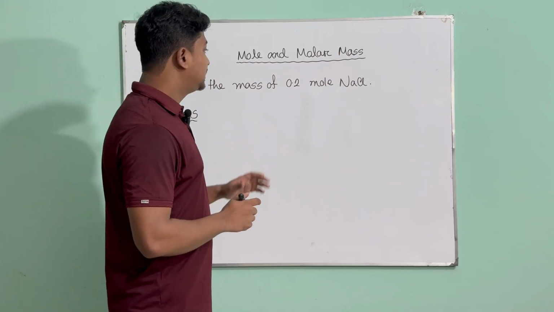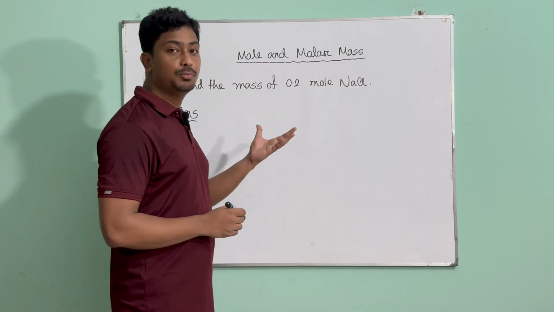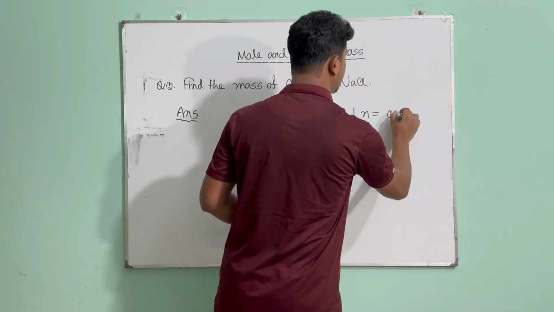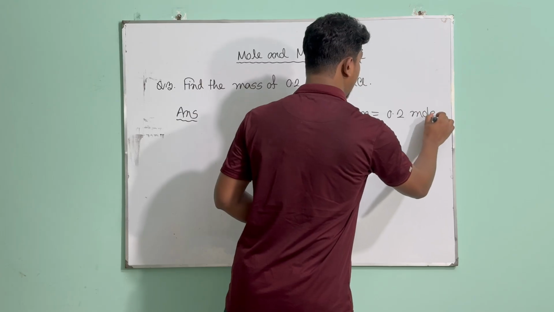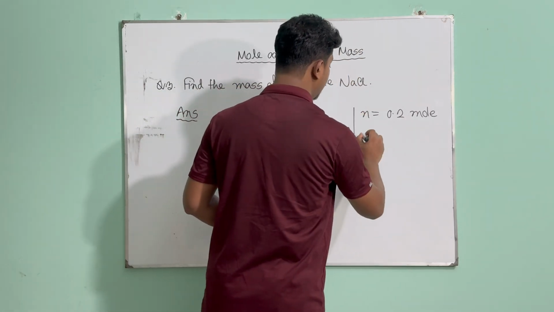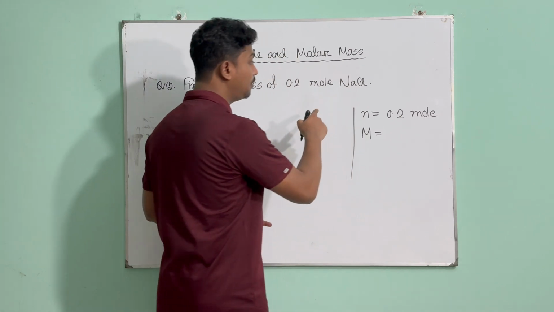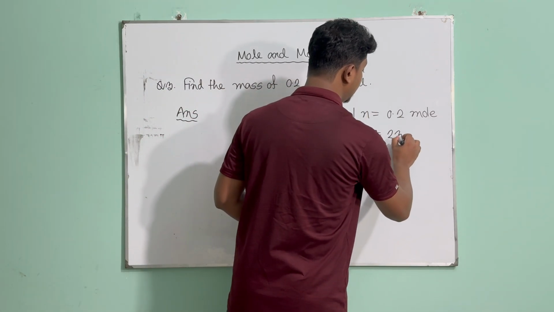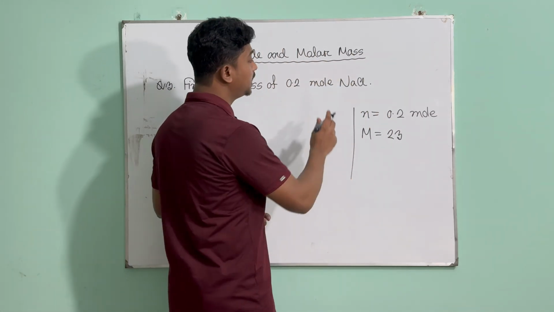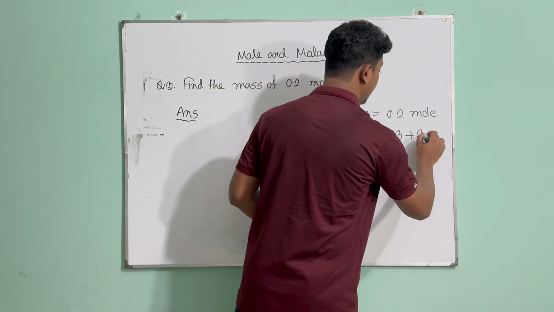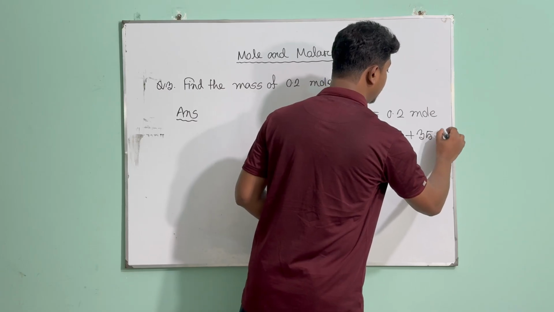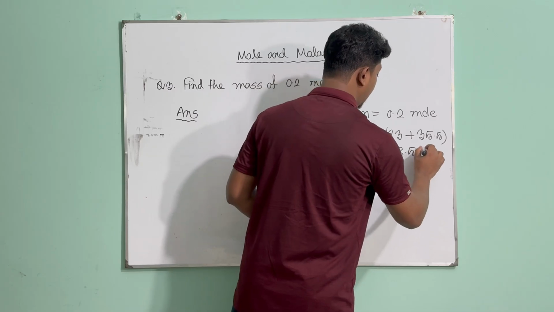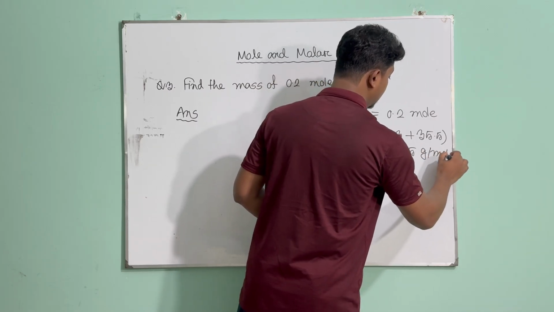Okay, so let's see what information we have in this question and put it in our right column. First of all, we have the number of moles. So n equals 0.2 mole. We know that n represents mole. And then we have the compound, that means sodium chloride, so we also have the molar mass. For that one, we need to find the molecular mass first. So the atomic mass of sodium is 23, that we can find from the periodic table, of course, and the atomic mass of chlorine is 35.5. Now we have one sodium and one chlorine, so we don't need to multiply it with anything. So when you add them, you're going to get 58.5, and when you put the unit gram per mole, it has just turned into molar mass.